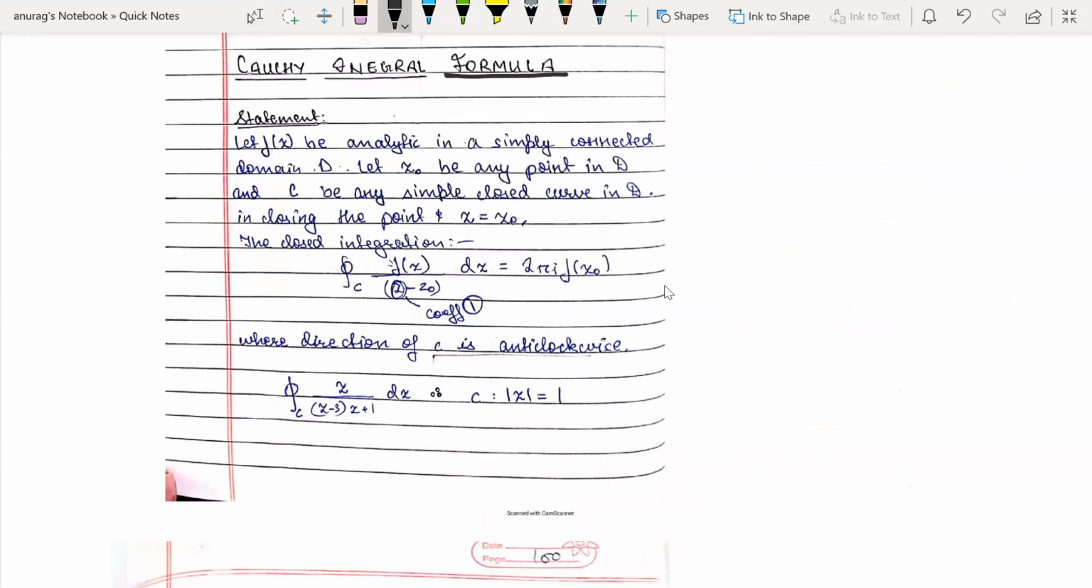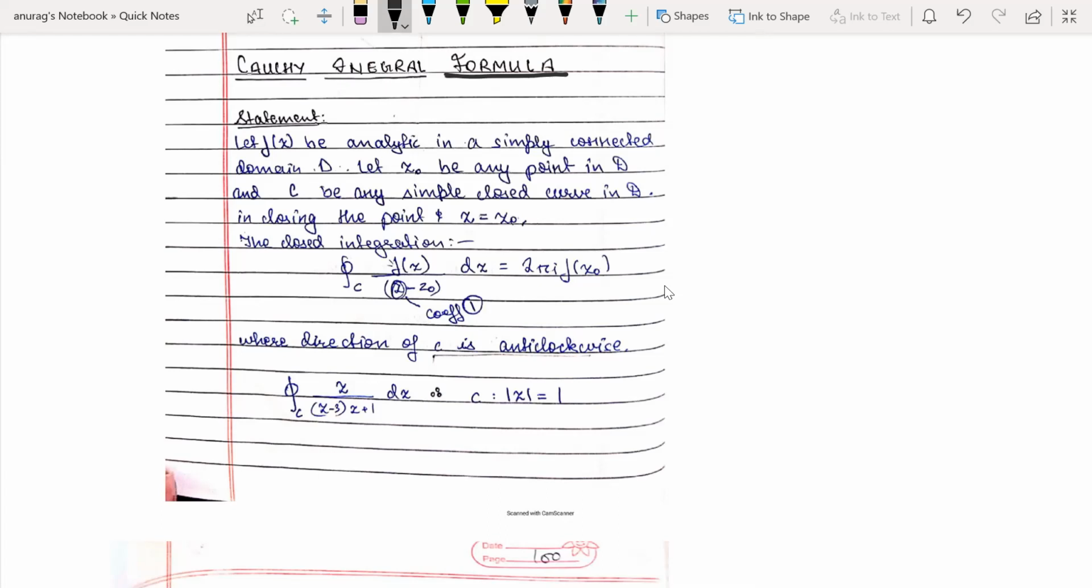I want to tell one thing. In the Cauchy integral theorem, there was a statement: let f(z) be analytic and f'(z) be continuous in a simply connected domain D, then the integration along curve C of f(z) dz is equal to 0, provided C is a simple, smooth and closed curve.